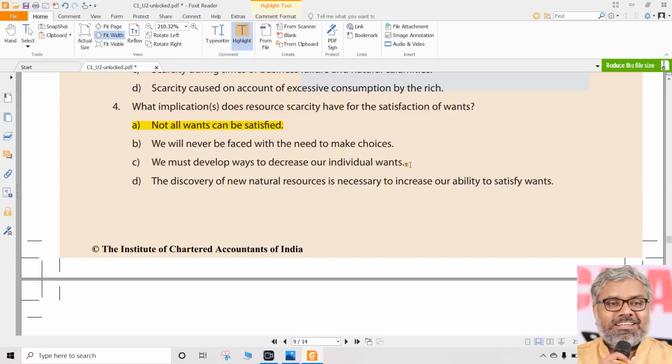Religious, spiritual, some kind of gurus, babas may tell what? Don't have the wants, reduce the wants, and all that they will tell. And whether we follow it or don't follow it is your individual choice. But definitely that's not what economics tells. Economics is not a spiritual or a psychological science. It is a social science that we have to understand.